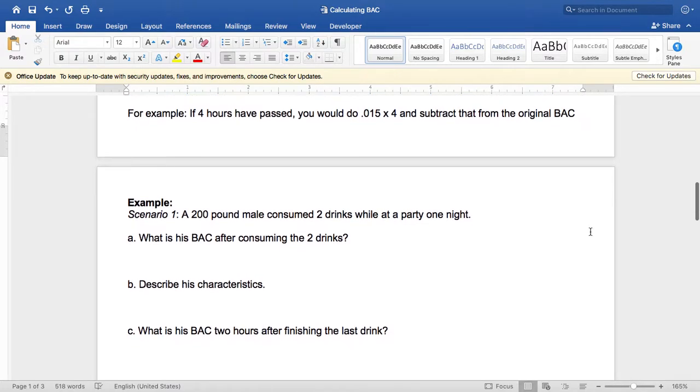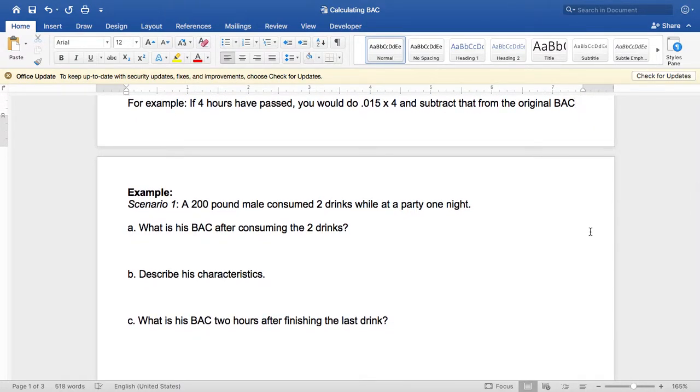So example 1: a 200-pound male consumed 2 drinks while at a party one night. In letter A, we're going to figure out what his BAC is after consuming the 2 drinks. In letter B, we're going to describe his characteristics. And in letter C, we're going to determine his BAC 2 hours after finishing the last drink. For the first one, we know that's a 200-pound male, and he consumed 2 drinks.